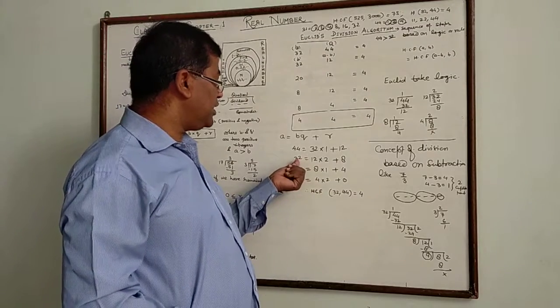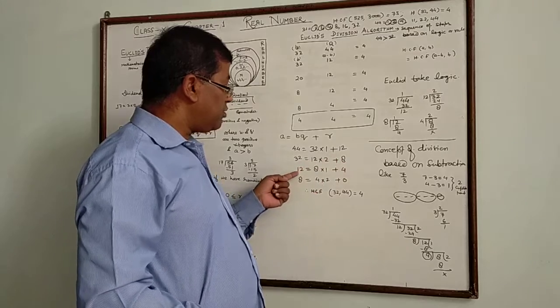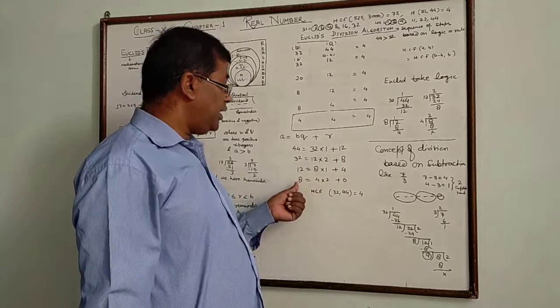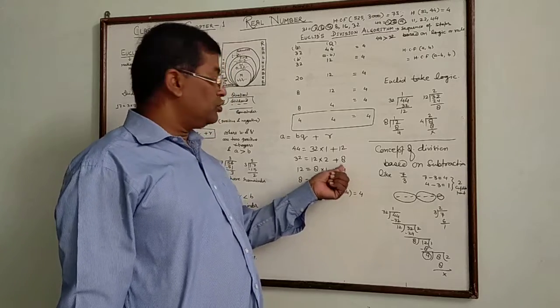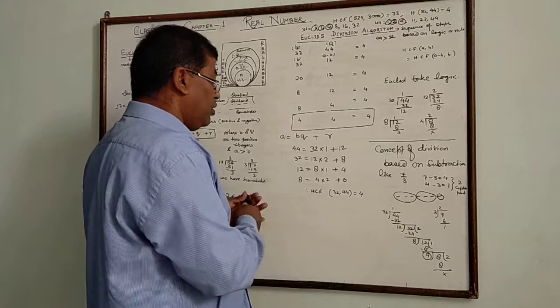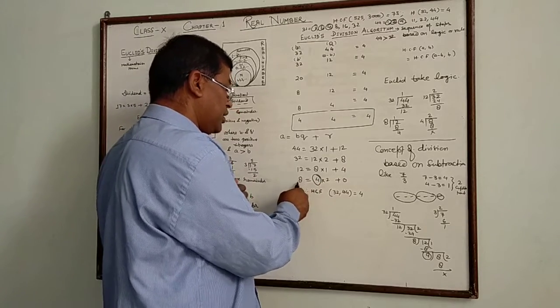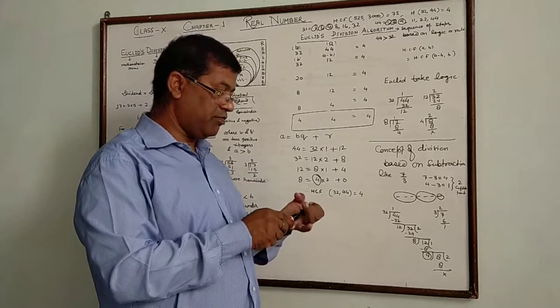So this can be written as 32 is equal to 12 into 2 plus 8. And 12 is equal to 8 into 1 plus 4. And 8 we can write as 4 into 2 plus 0. So this 4, the last number by which we can divide and get remainder 0, is the SCF of these numbers.